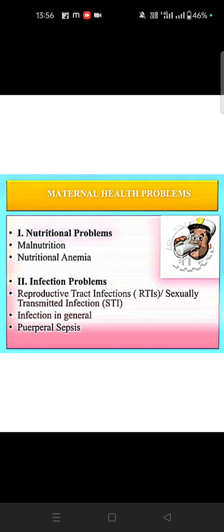Okay, first they will face nutritional problems. The nutritional problems are malnutrition and anemia. Infection means RTI, reproductive tract infection, and sexually transmitted infection. Okay, so infection of the genitals and puerperal sepsis will be there. So maternal health problems mean disturbance of menstruation, mature gravida, adolescent gravida, adolescent parents' problems, unregulated fertility, abortions, complications of deliveries, infertility, uterine prolapse, and cancer of the cervix.